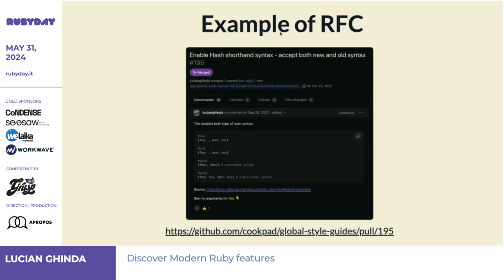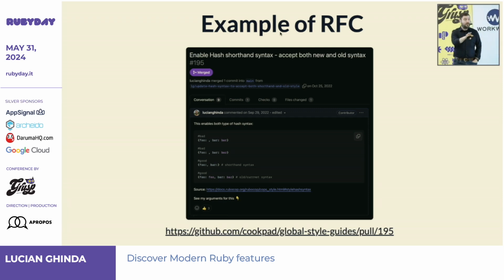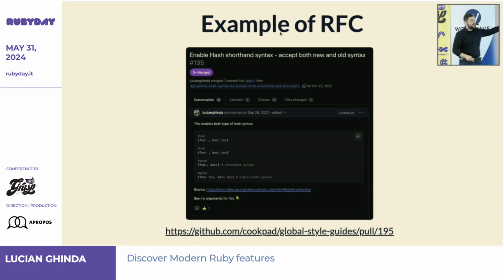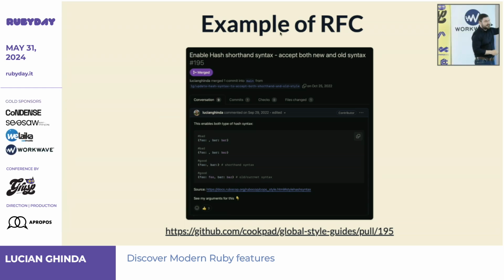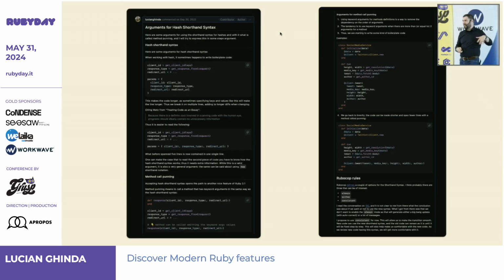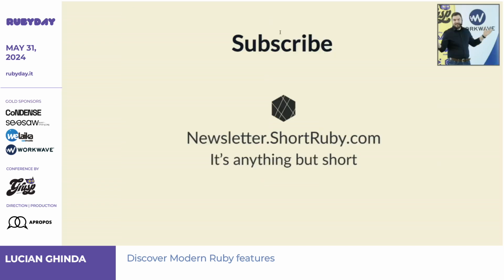So here is me. I worked for Cookpad at some point, and I did a PR to change Rubocop settings. Rubocop supports writing this code probably in all the ways that you want because it has a lot of settings. If you think about Rubocop, it's not something that restricts you. You have to configure it. And here I'm changing the configuration, and this is not the pitch. This is the actual pitch for this. I explain examples, why to use it, how, what does it bring, and so on and so forth. So write good pitches. And that's it for me.